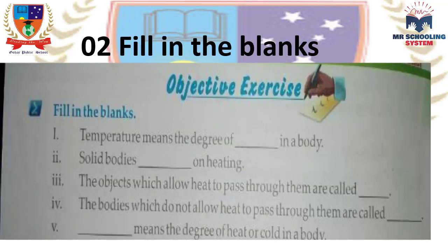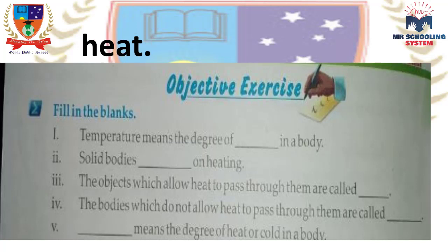The next question is fill in the blanks. The first blank: temperature means the degree of dash in a body. You write heat in the dash. Okay, you write heat in the first blank. Solid bodies dash on heating, melt on heating.